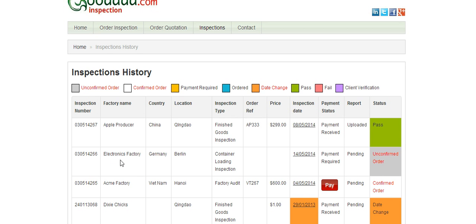The second line shows that an inspection has been placed in Germany for a container loading inspection. It has been ordered by me, who wants the inspection, but it is yet to be confirmed by the inspector. So what happens at the moment is that we are awaiting confirmation from Goodada's inspectors to assign a price to the inspection that I've requested.